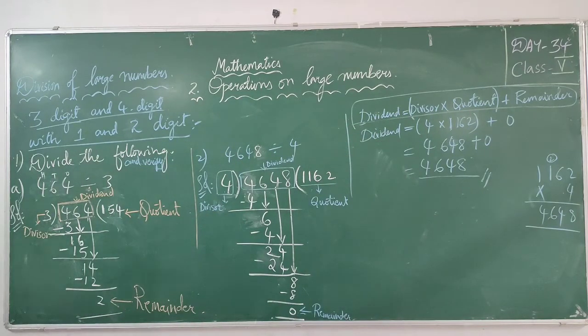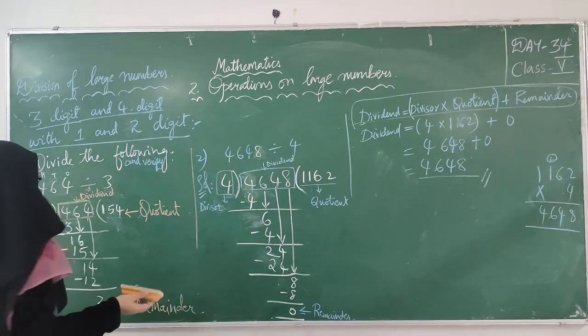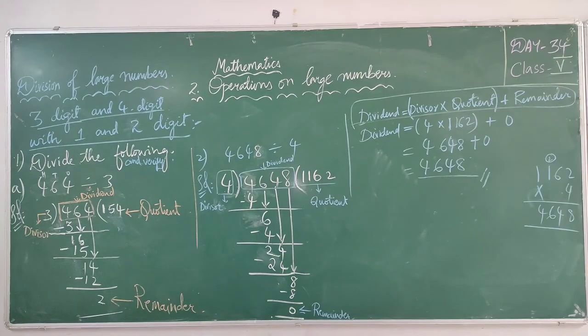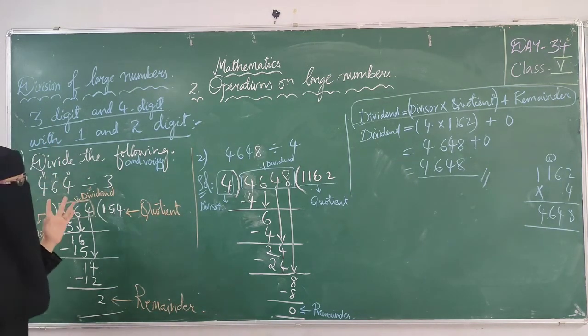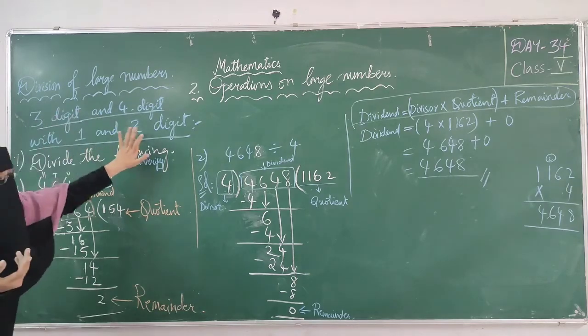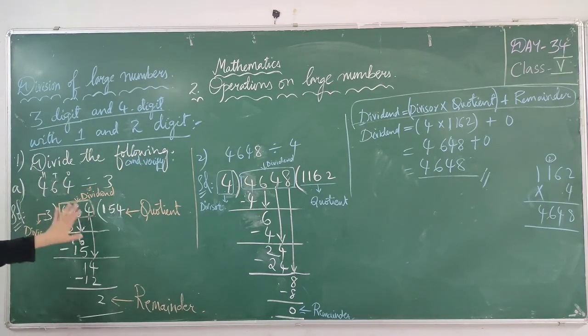Next we will see 3 digit with 2 digit. See, 3 digit and 4 digit with 1 digit we have done. In next video inshallah, because this is taking too much time, we are going to practice, we are going to learn 3 digit and 4 digit with 2 digit numbers. Okay. Hope you all understood.